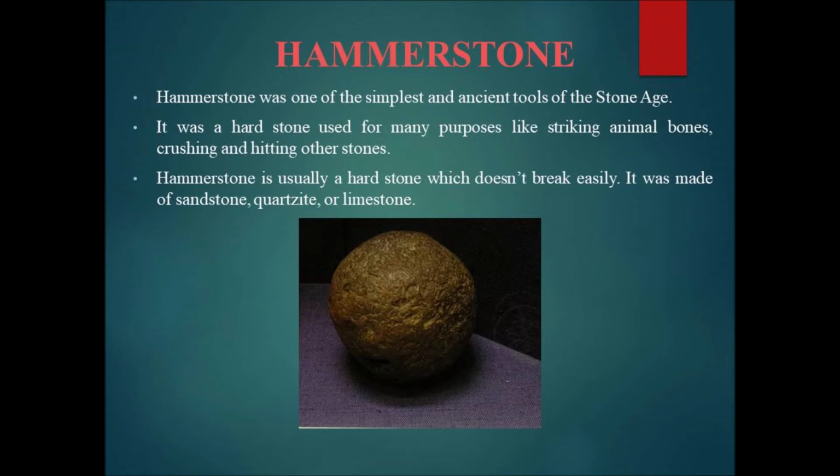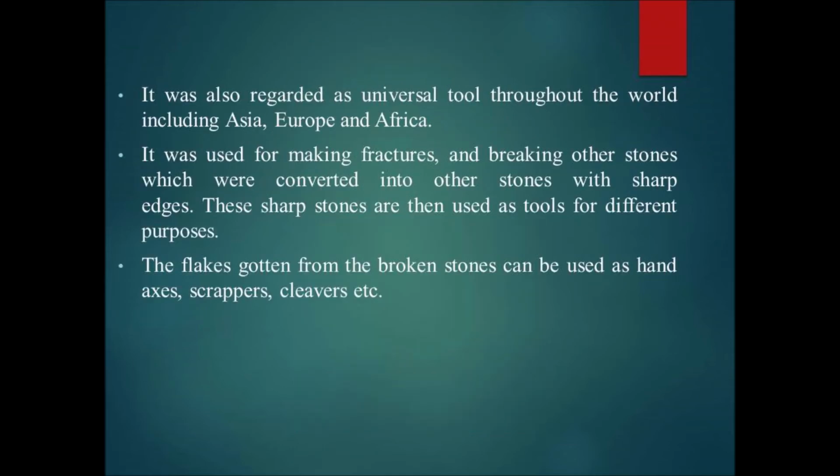You can see the picture of hammerstone here, children. Hammerstone was also regarded as a universal tool throughout the world, including Asia, Europe and Africa. It was used for making fractures and breaking other stones, which were converted into other stones with sharp edges. These sharp stones are then used as tools for different purposes. The flakes gotten from the broken stones can be used as hand axes, scrapers, cleavers, etc.